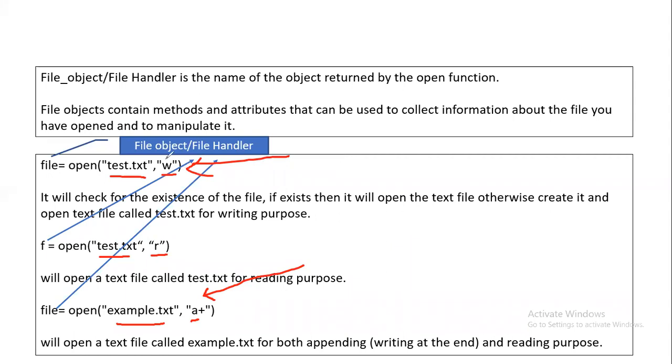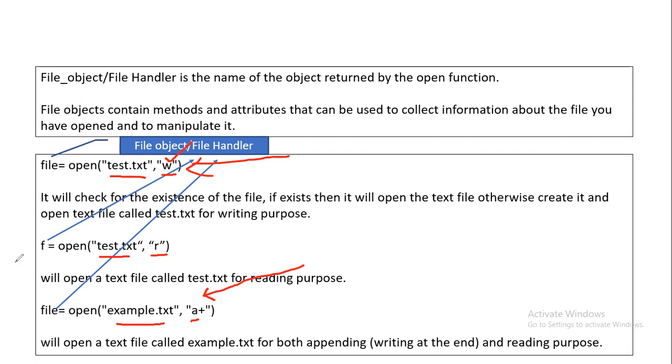That is the concept behind the W mode. One more time: whenever you use W mode, the pre-existing information will be deleted. The cursor will be placed at the beginning, and the content will be written from the beginning only. So the existing information is basically being overwritten by the new information. That is the concept behind the W mode.